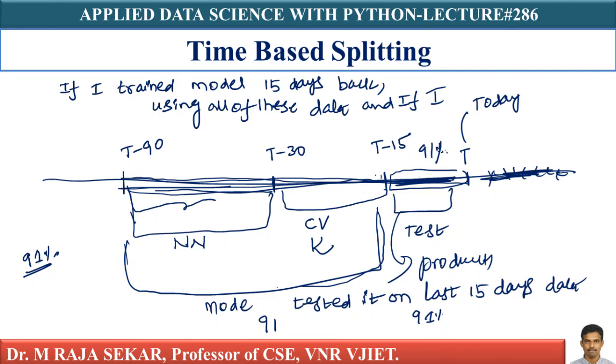Then I have high chances for the next 15 days, after this one here, of getting the same accuracy. The same percentage in the future is highly likely.